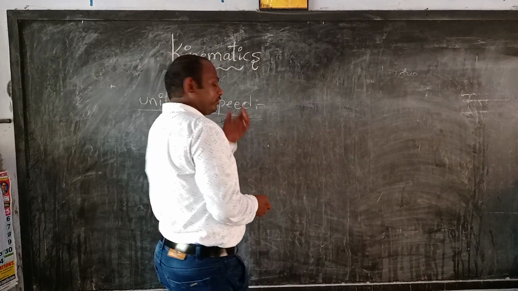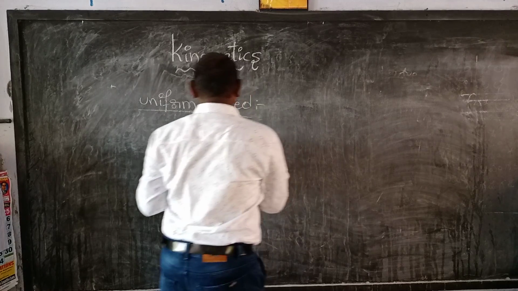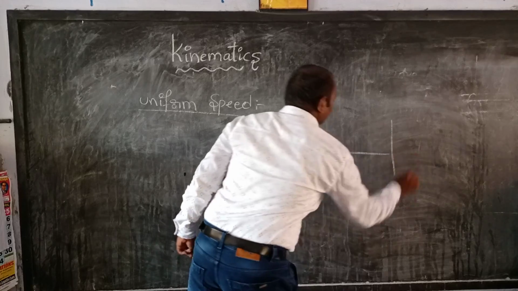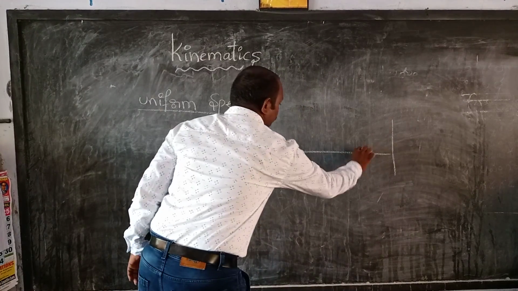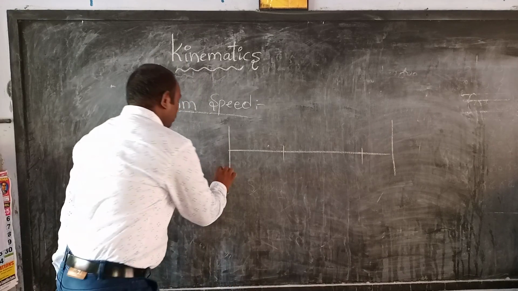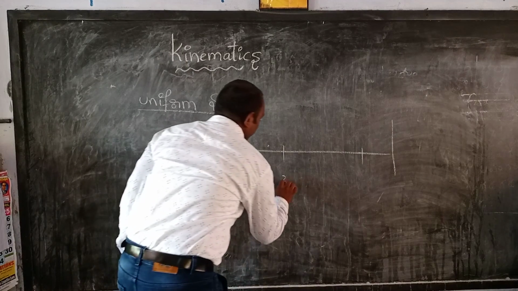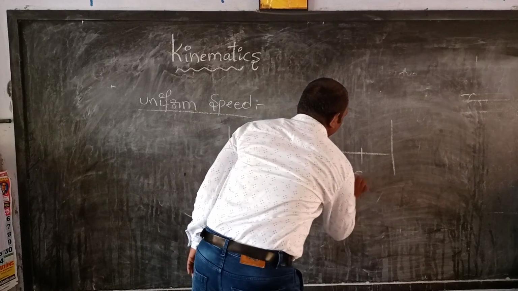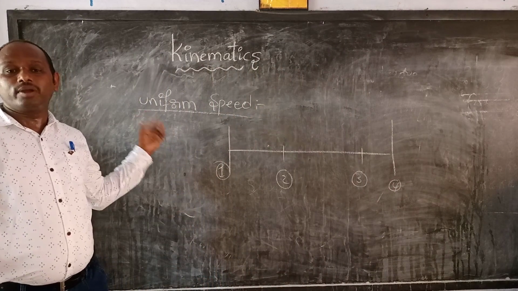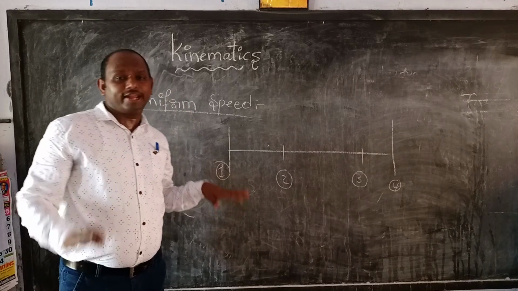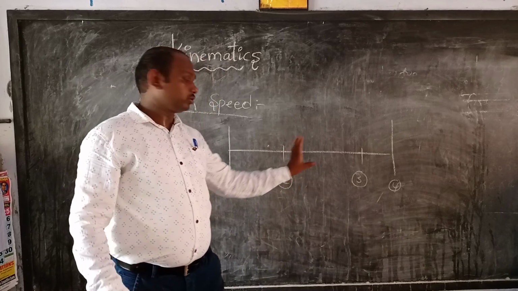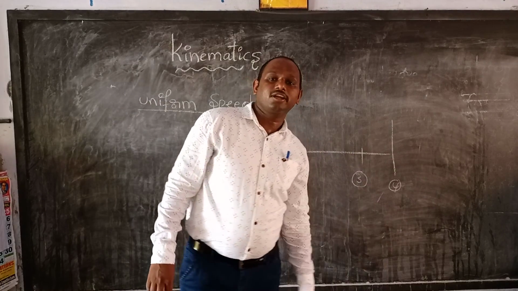Once all of you see here, there are 4 stages. This one is the first stage, second stage, third stage, and the fourth stage. For example, 4 bus stands: bus stand number 1, 2, 3, 4.